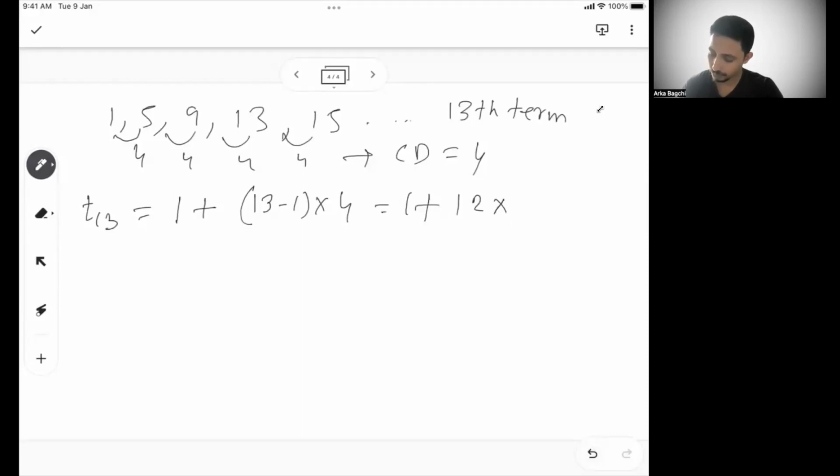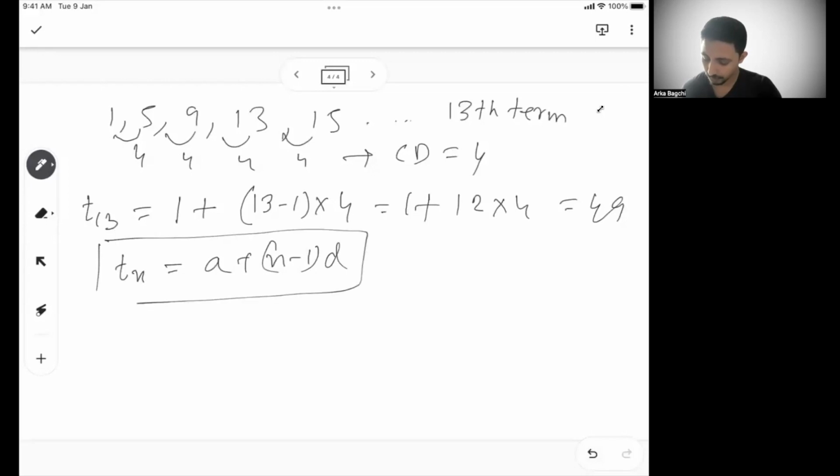So 1 plus 12 into 4 is 49. So this is my 13th term in this series. If you go ahead and keep adding 4, you will see the 13th term is 49. Now, in a common way, Tn or the nth term, we'll say is A plus n minus 1 into D. So this is a very important formula where